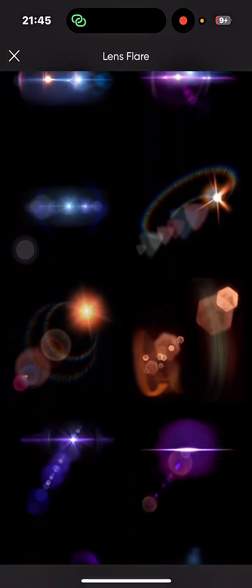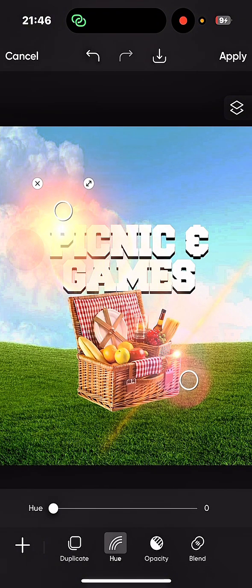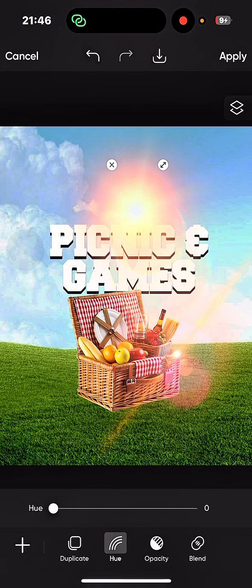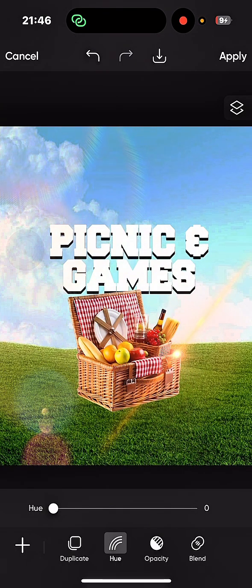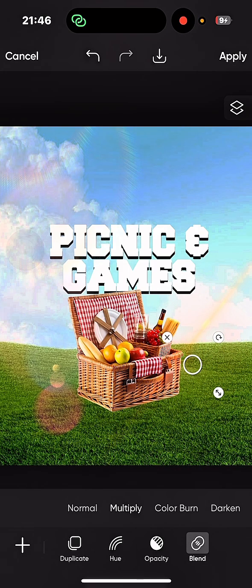Now I go to lens flare again. Let me find another sharper light. Let's see this. I can take it, maybe hide it somewhere here. Hide it here, you understand? And vice versa. Anyhow you want to do it, it makes the picture stand out and look a bit better. You can blend it so it doesn't feel too bright. You can blend it to the image. Okay, I like this. This is actually sharp.